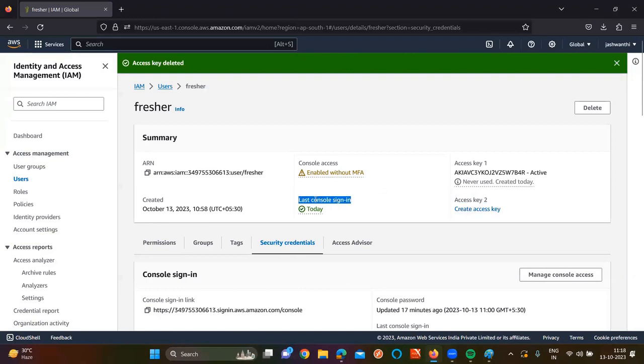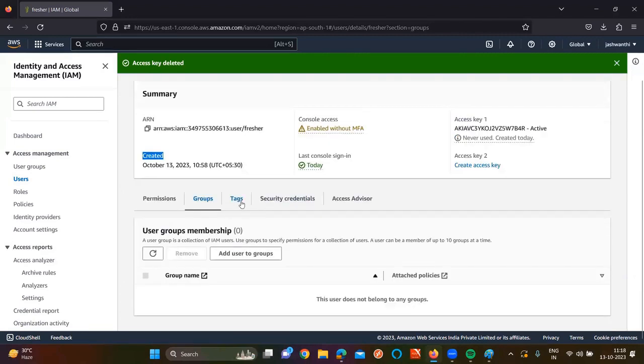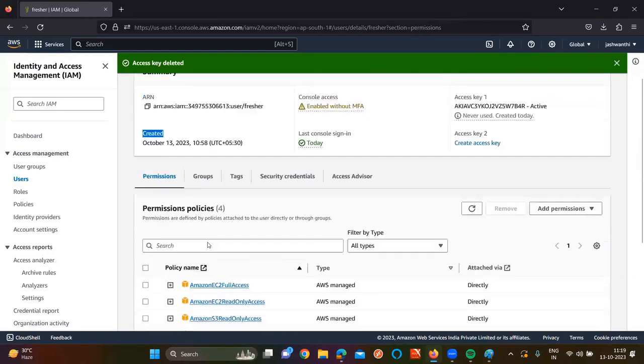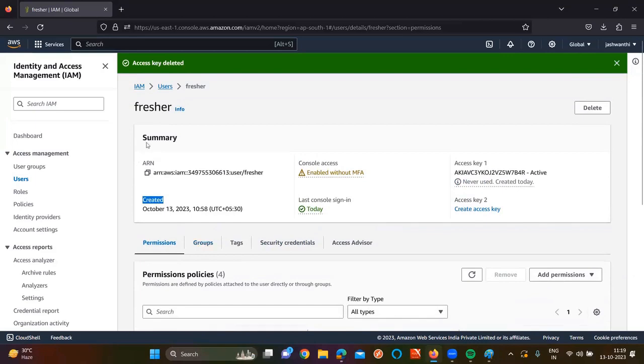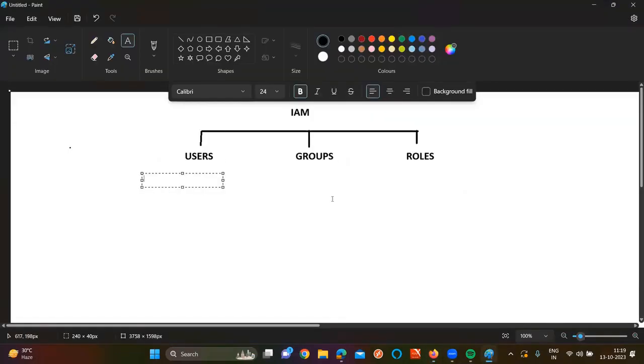Next, currently for this user, how many keys I have, sir? And when this user lastly signed into the console, and when this user created, you can see security credentials, you can see how many number of groups he is on, and you can see what are the permissions also you are having. Clear or not? This is the way how we are going to manage the IAM users in the organization level. Now in the IAM part, users clear for all of you? Everyone?